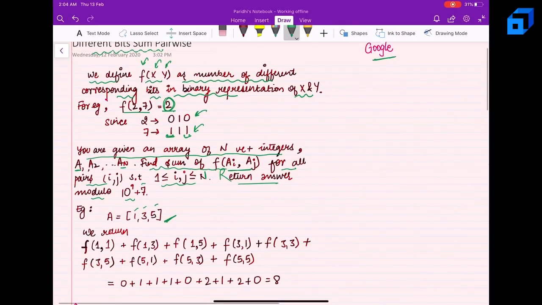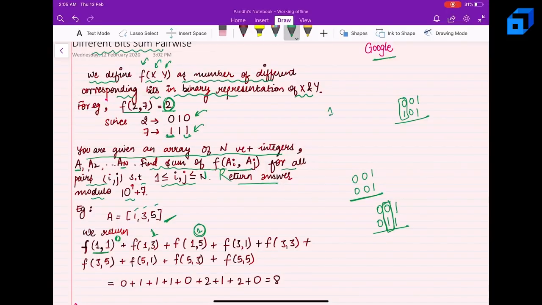So what you have to do is find f of 1, 1. How will we find f of 1, 1? It's nothing but 1 represented in this form. Then again, how many bits differ? No bit, so it will give us 0. Now what about f of 1, 3? This is 1, and 3 is this. There is just one position at which both numbers differ, so it will give us 1. What about 1 and 5? 1 and 5 differ at just one bit position, so again it will give me 1.